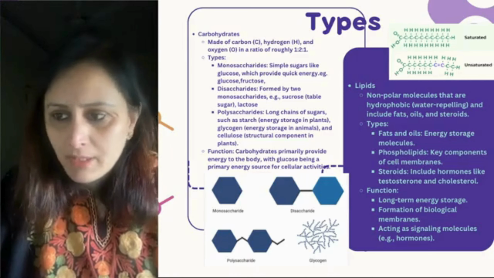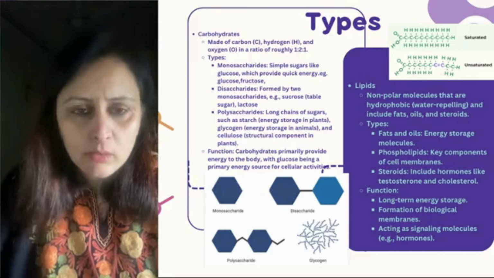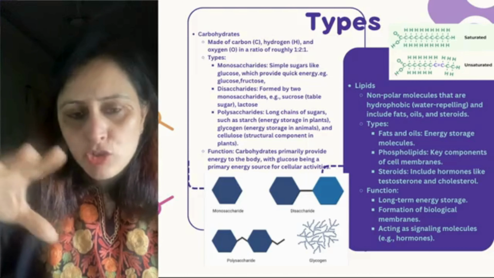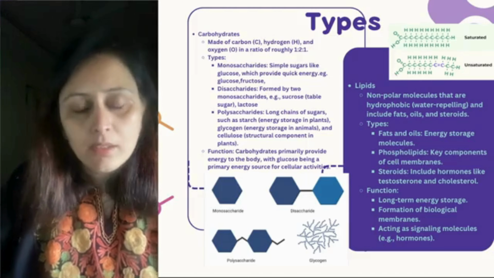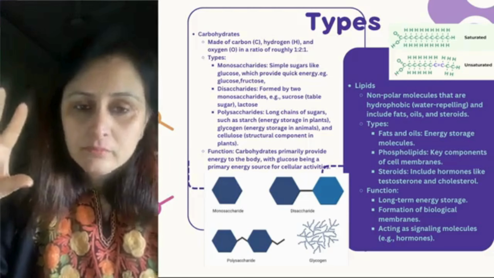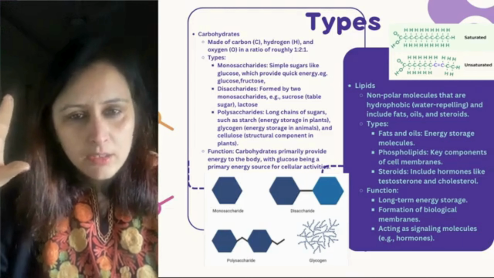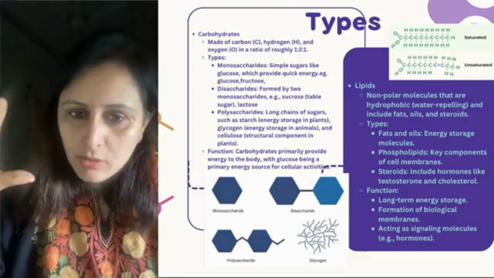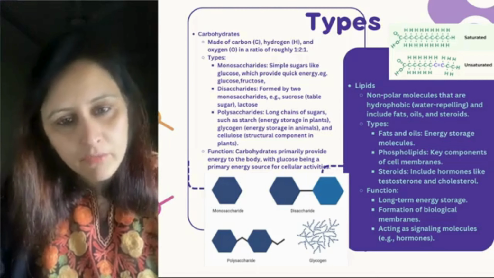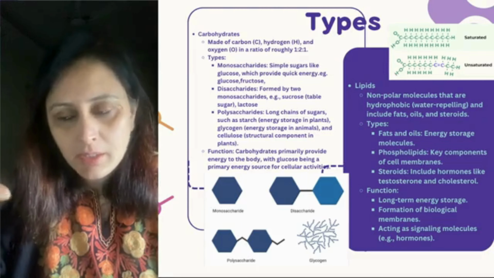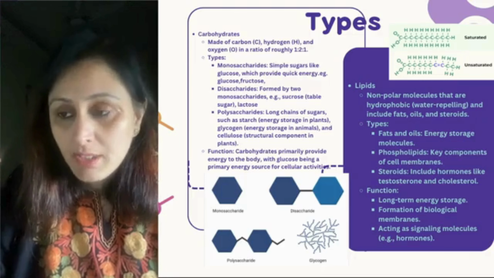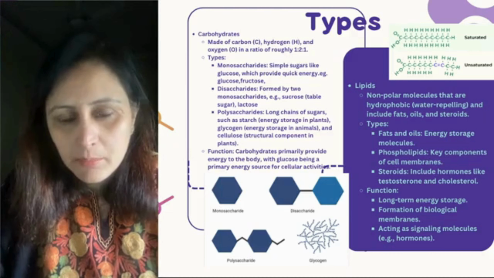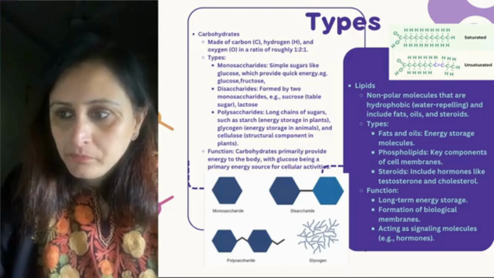So coming down to the polysaccharides now, poly means multiple, right? Mono is single, di means two, poly means there are more. So the long chains of sugar that are present, such as starch. We know that in plants, the food that is formed by photosynthesis is glucose, and when it is to be stored inside, it gets converted into the starch form, right? The same happens in animals, and we call it glycogen.